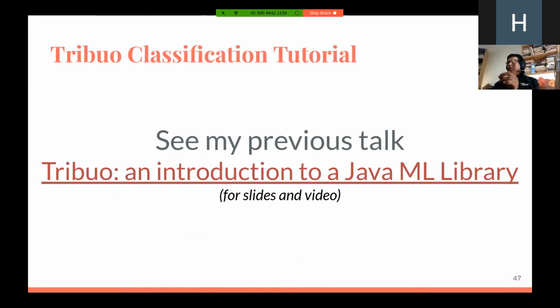I gave a similar demo last week at another presentation, where I introduced Tribuo, the Java ML library. At that presentation, I did this tutorial on the classification model. So I'm not going to do that today. Instead, I've picked up the regression model. But if you'd like to see more of what I've done in that presentation, this is the link to the slides. And the video should be available soon, but the slides should help you find out more about this library, and also how to use the example and the classification tutorial.